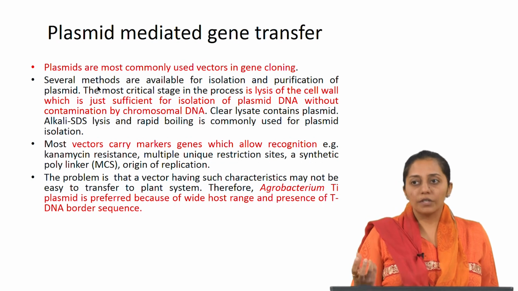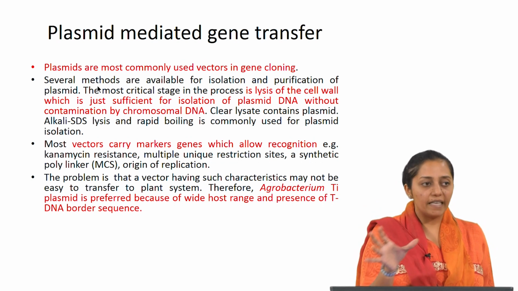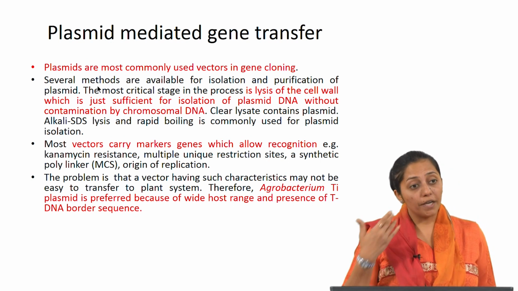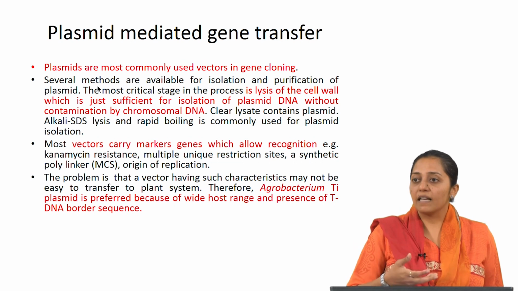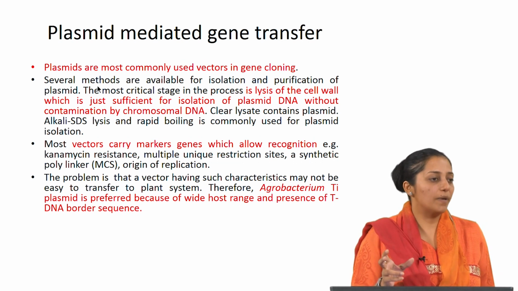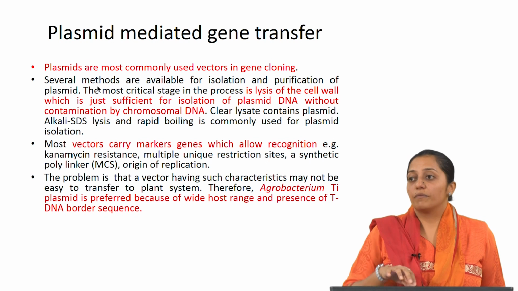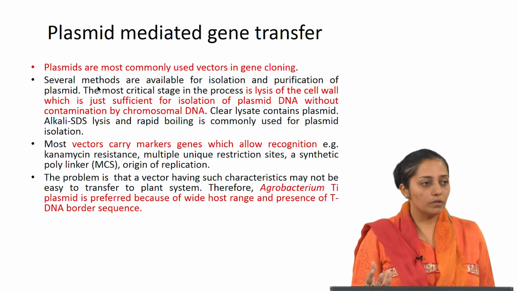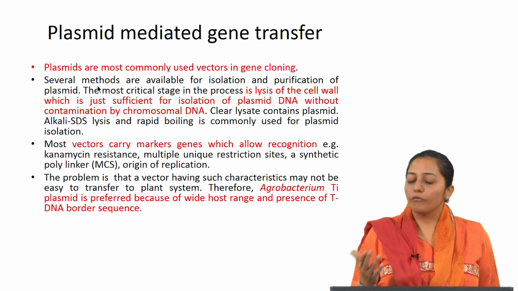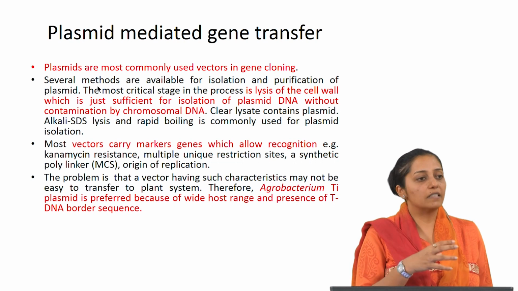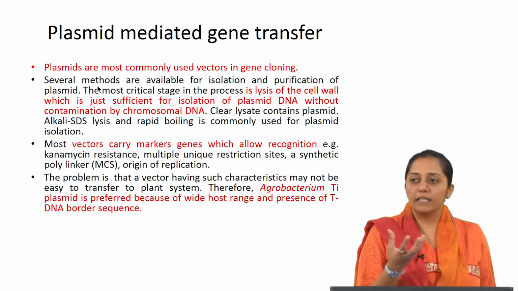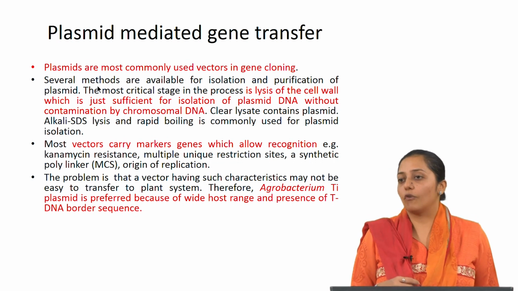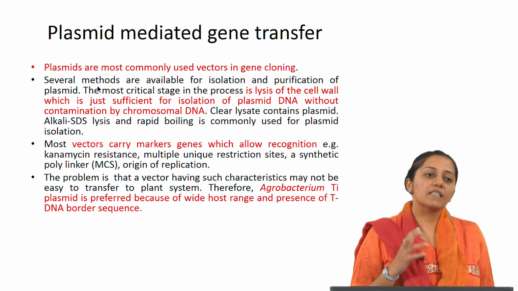Now, the portion which gets integrated will have certain oncogenic genes. The plant is allowing this infection to happen, so it has certain auxin and cytokinin genes as well which get integrated, which will cause some biochemical changes, leading to neoplastic growth at the point of infection. Morphogenetic events can either lead to rapid multiplication of cells, leading to crown gall formation, or organogenic or adventitious root formation, which is called hairy roots.